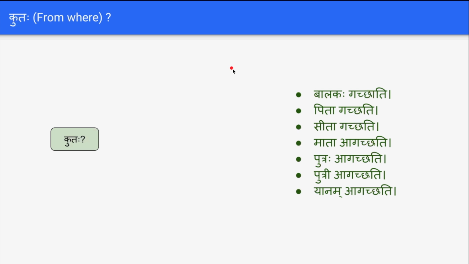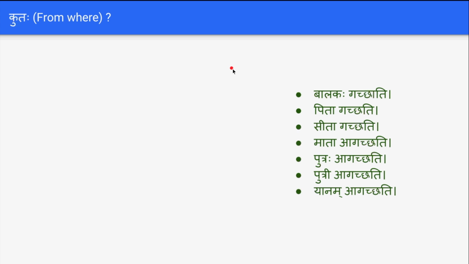Putraha agacchati, Putraha kutaha agacchati, from where does the son come? Putri agacchati, Putri kutaha agacchati, from where does the daughter come? Yanam agacchati, Yanam kutaha agacchati, from where does the vehicle come?